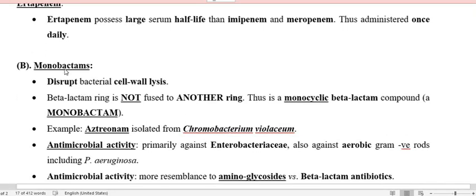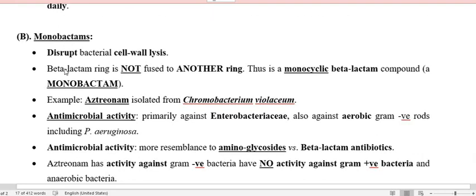Another one, the monobactams. Monobactams have only one drug. And why is the name monobactam? Mono means one. Why is it called monobactam? Because the monobactam possesses only one ring, that is, only the beta-lactam ring is there. So that is why the name is monobactam. And this group has only one example, the antibiotic aztreonam.